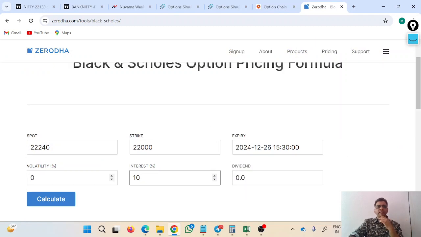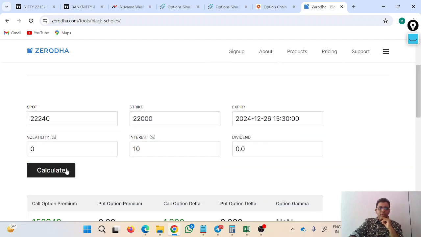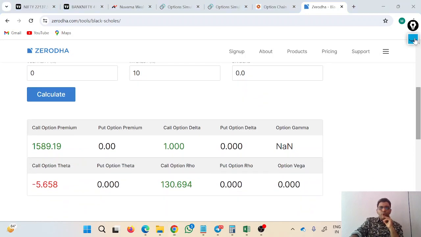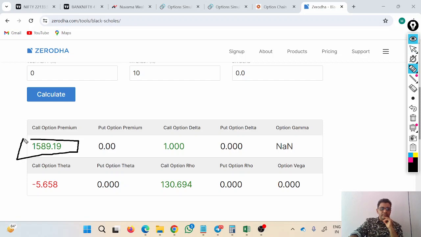Initially I will select the volatility to be 0 and I will press the calculate button. When I press calculate, for the call option, it is giving me the premium of 1589. So what this calculator, or this mathematical machine, is telling us is that currently Nifty is trading at 22,240.